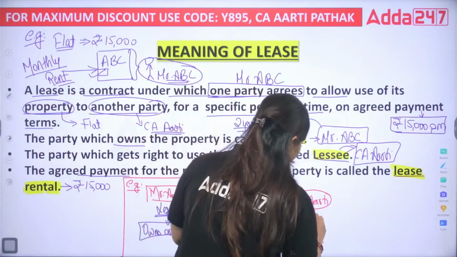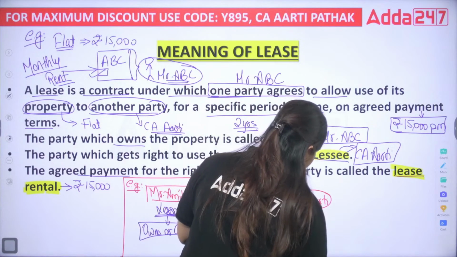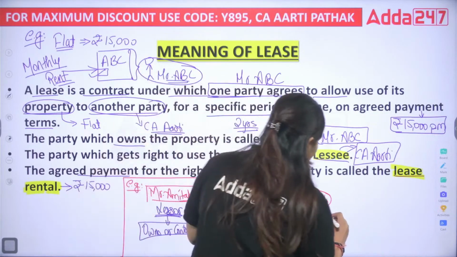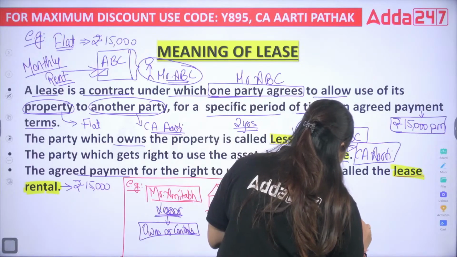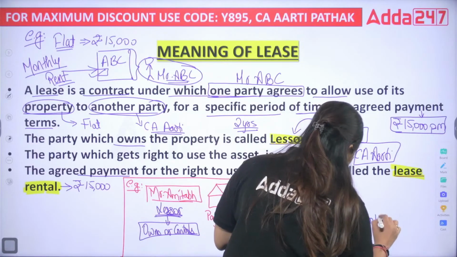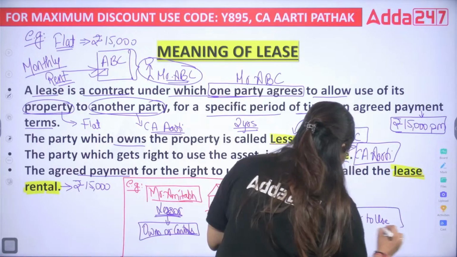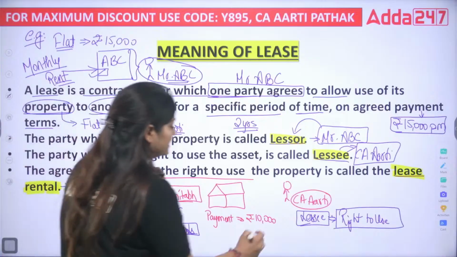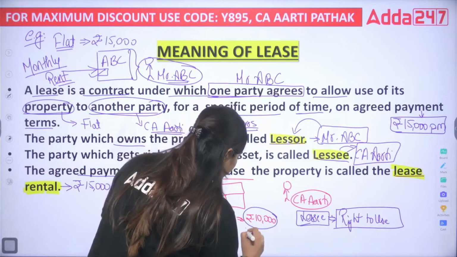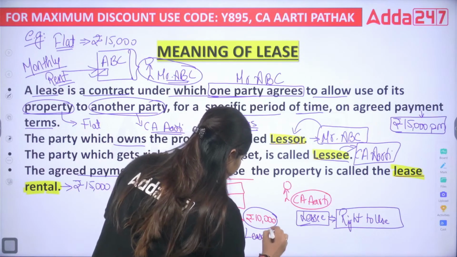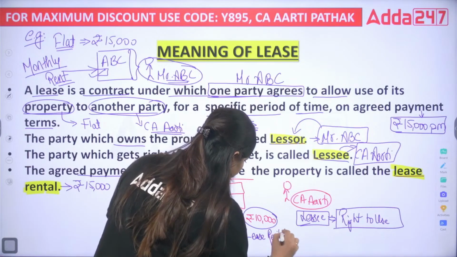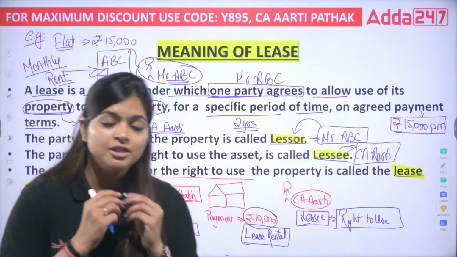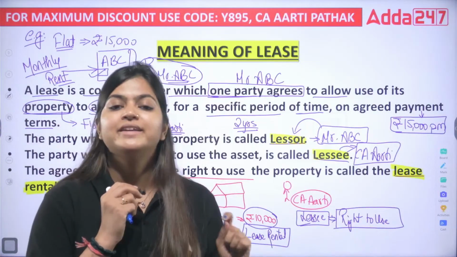CA. So who is going to be the lessee here? I am going to be the lessee. Yes, because I am receiving the right to use. And the lease rental, that is 10,000. This is the lease rental. Okay, so these are the important terms which you need to remember under lease.